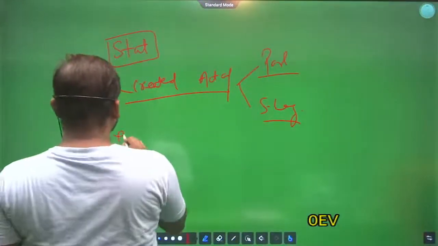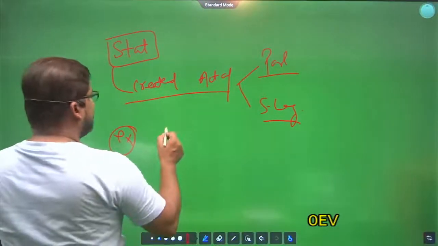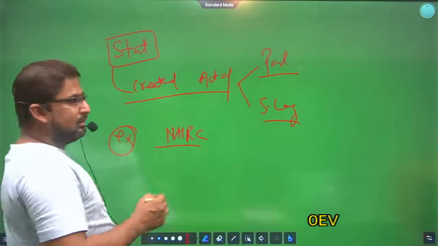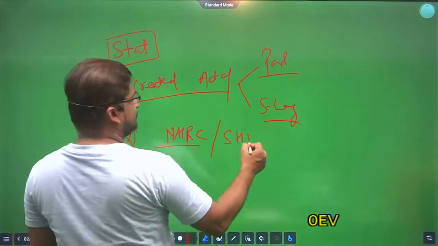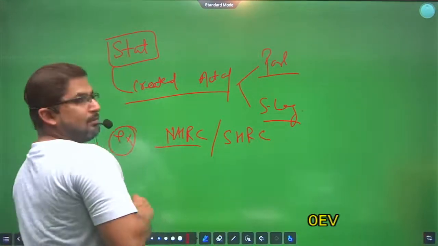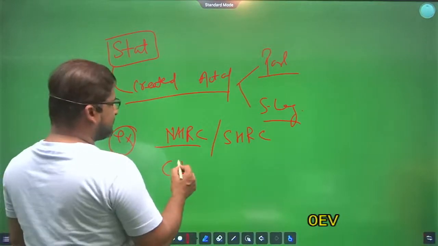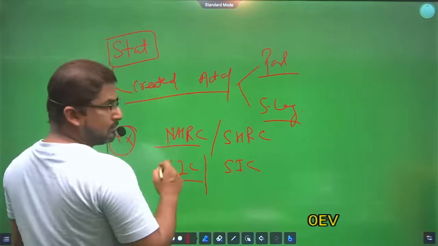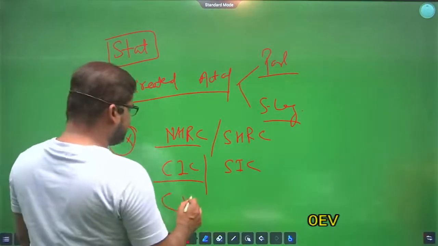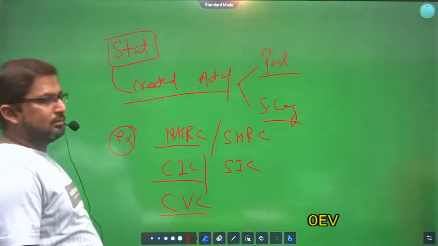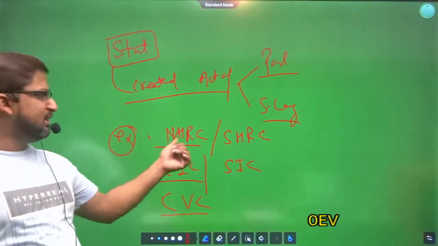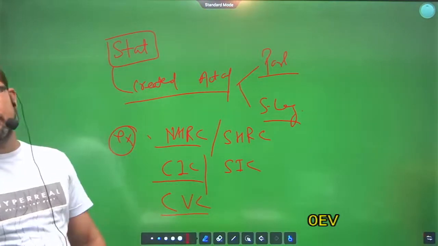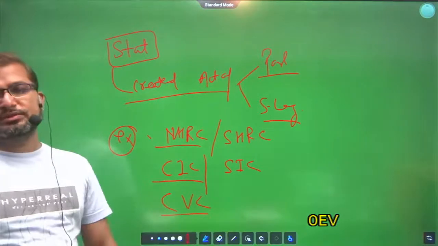For example, National Human Rights Commission, State Human Rights Commission, Central Information Commission, State Information Commission, and Central Vigilance Commission.